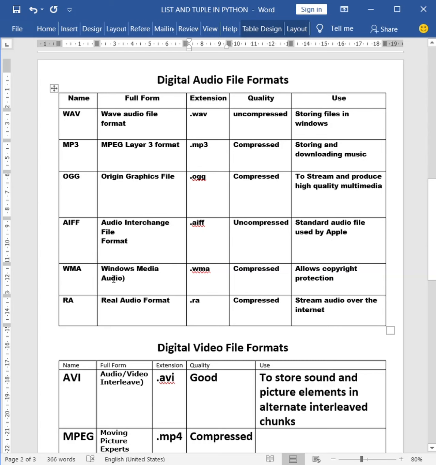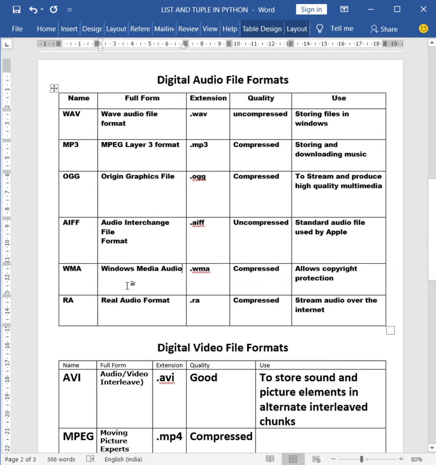WMA. WMA stands for Windows Media Audio. The extension is .wma and it's also a compressed file.